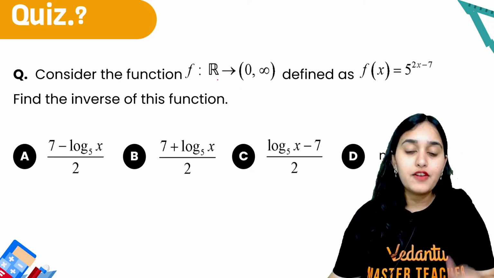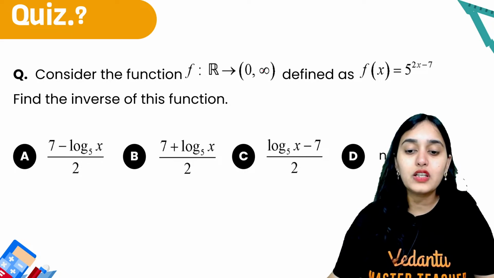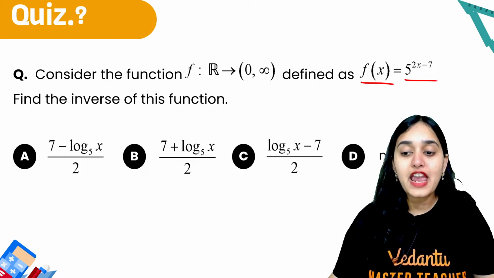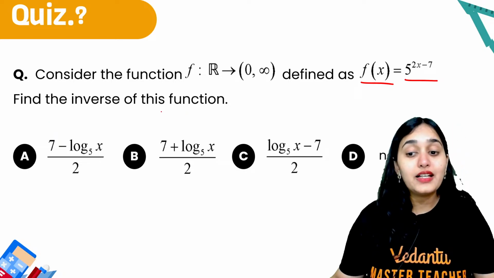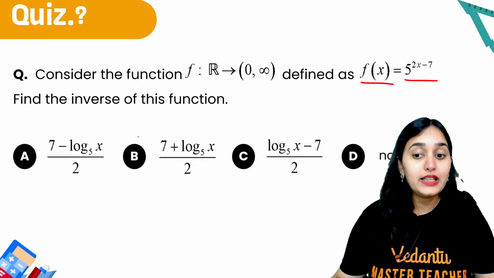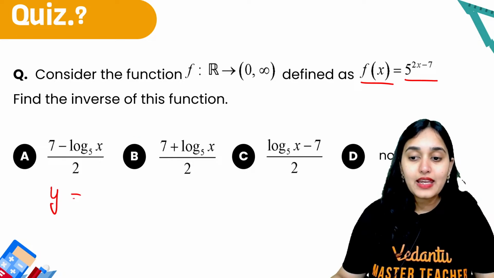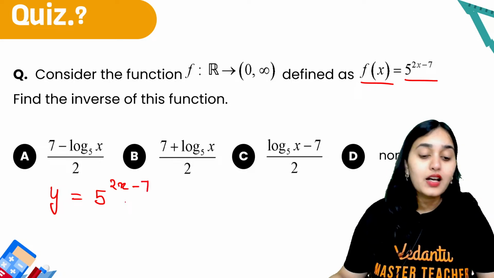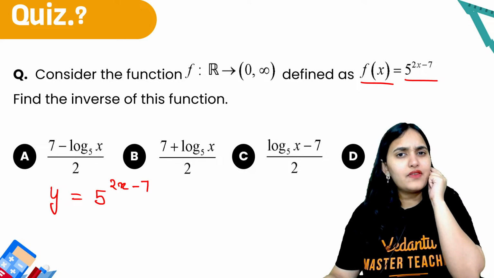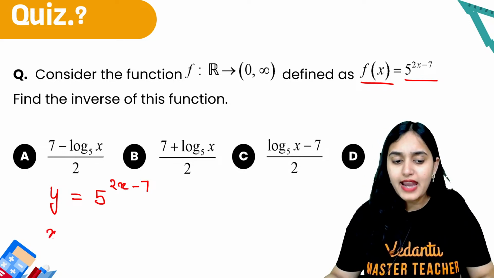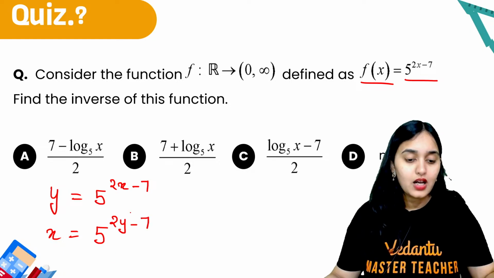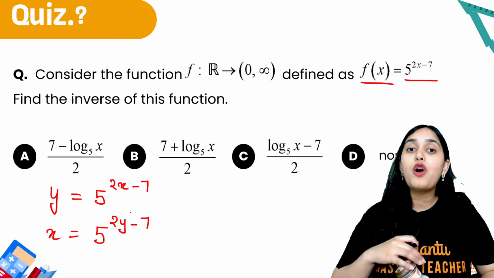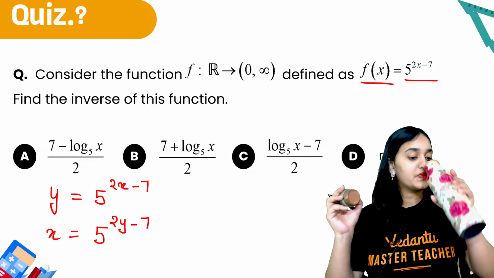Consider this function defined from real numbers to 0 to infinity. f of x is 5 to the power 2x minus 7. Find the inverse of this function. How many of you can do it? What will you do? y is 5 to the power 2x minus 7, right? Next, what can we do about it? Think. x will be 5 to the power 2y minus 7. How will we find out the value of y? Any idea?